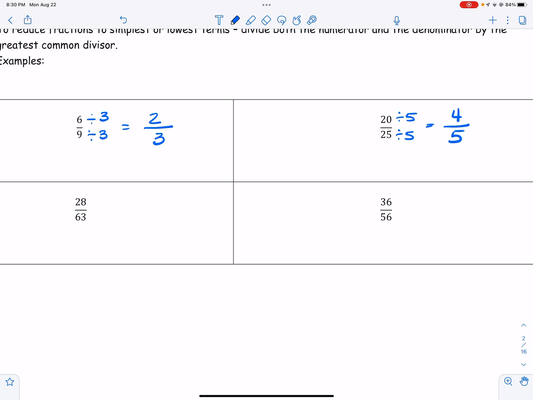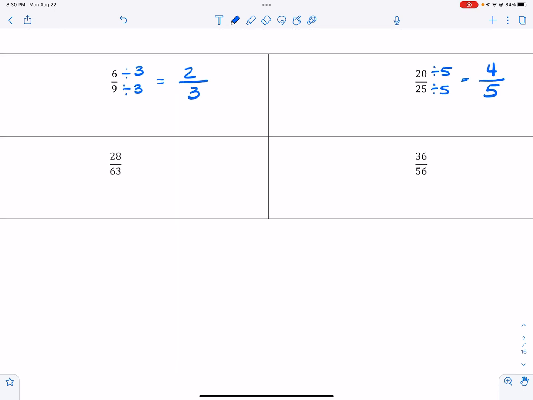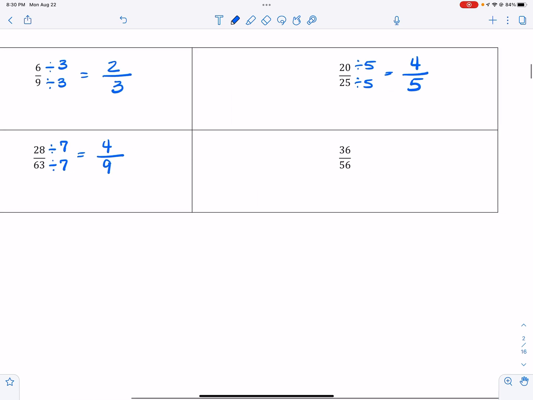Now, sometimes the numbers may be a little bit more difficult to recognize factors. One thing I always tell students is if they look at a number and they're both even, then you know you can divide them by 2. But in this case where I have 28 and 63, hopefully you know that both of those are multiples of 7. 28 divided by 7 leaves me 4, and 63 divided by 7 leaves me 9, okay? So in this case, when I'm asking you for simplified fractions, I don't want decimals. There will be a time where we will convert fractions to decimals.